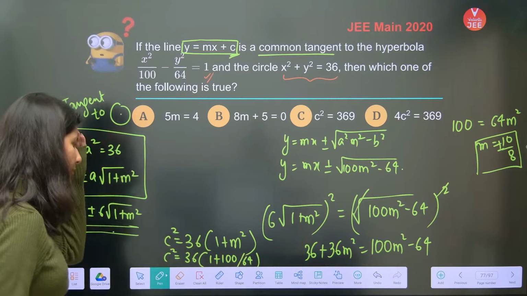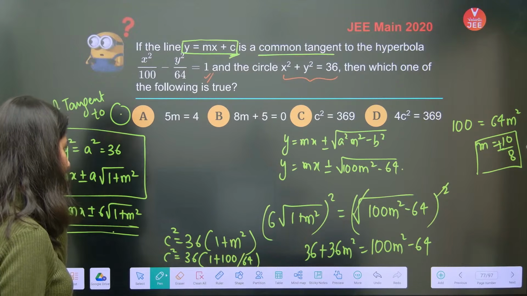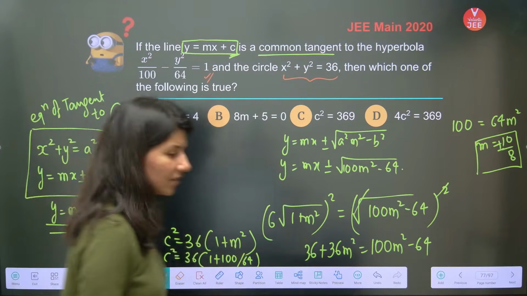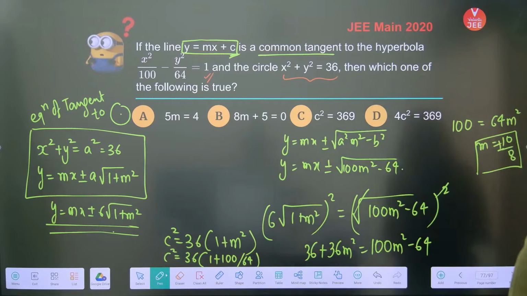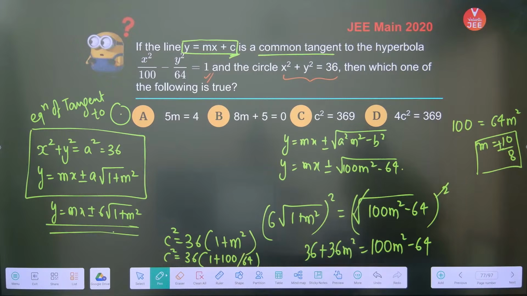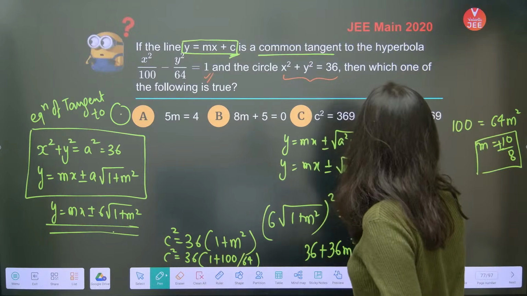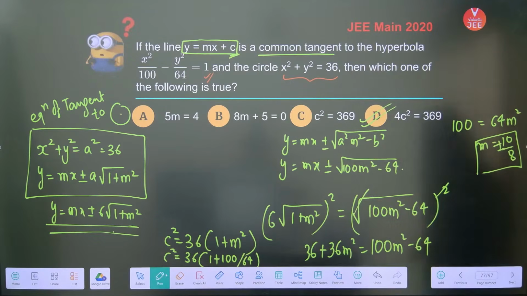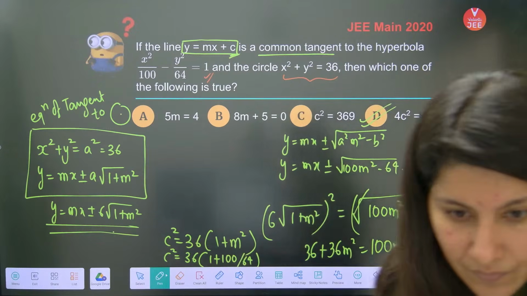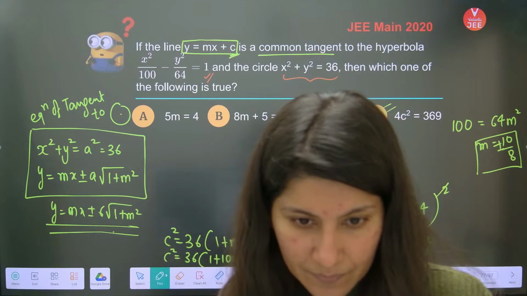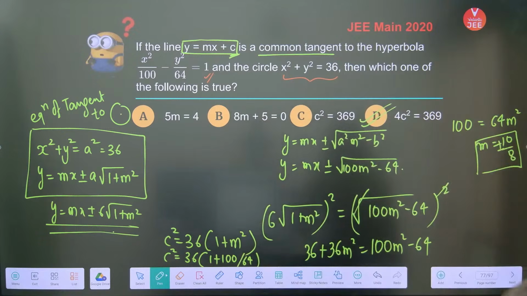So this is going to become 164. Tell me, what is the correct answer? 369. Yes, if you solve it, 369, option D will be absolutely right. Just the calculations, okay?